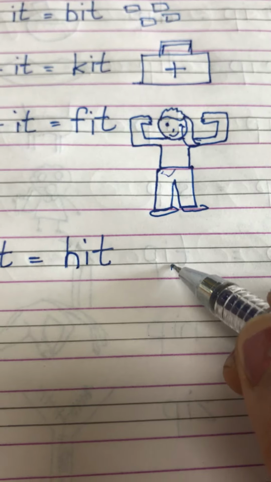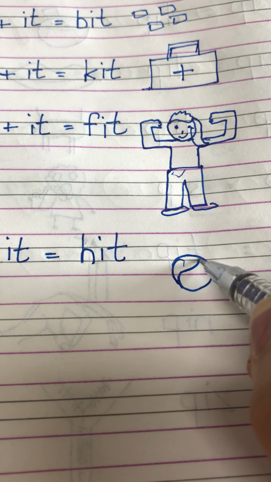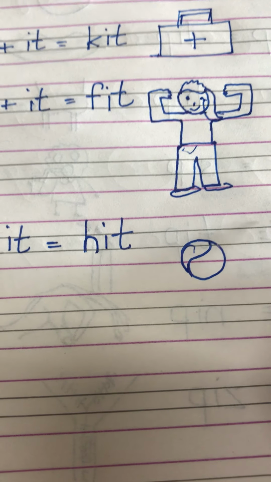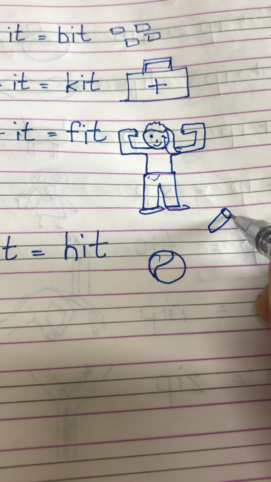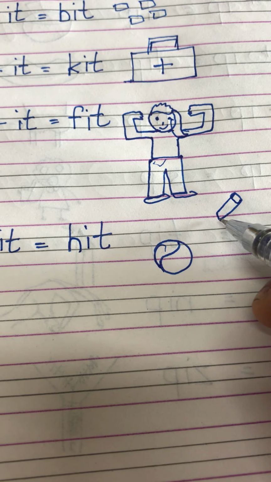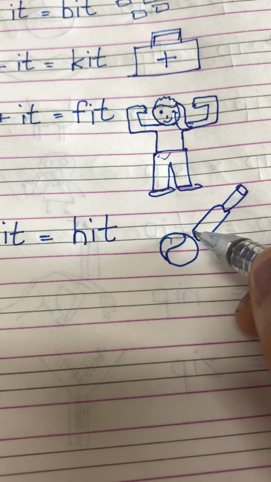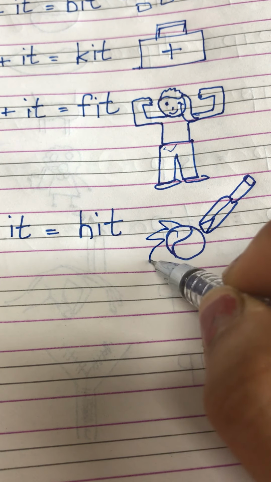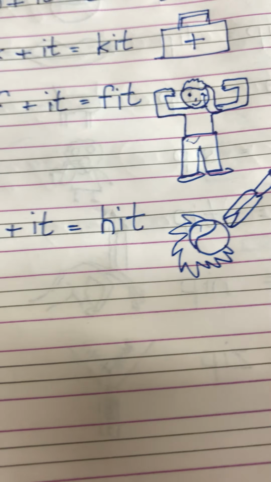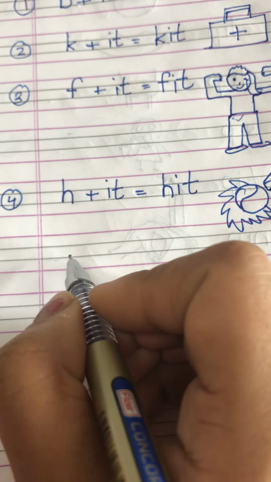Like I am making a ball here, and this is the bat. So this is the impact. So this is hit. H, it, hit.